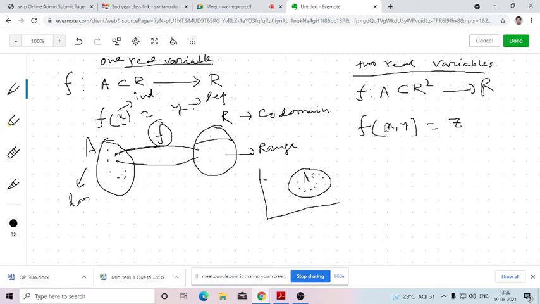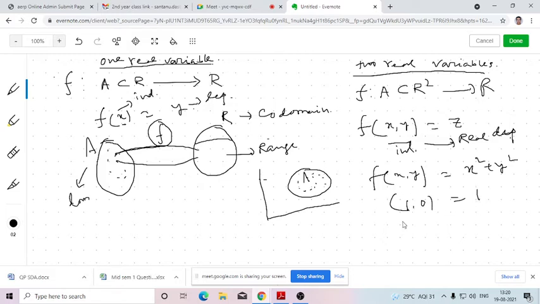So here the number of independent variables is 2. They are independent variables, and depending on the independent variables I am getting a real number. So this is a real number or dependent variable z. Namely, if I define f(x,y) equals x squared plus y squared, let's say we are taking a point, say (1,0), for that we are getting the value 1. We are taking, say, (2,2), we are getting the value 8. So each and every point (x,y) is mapped to some point z.